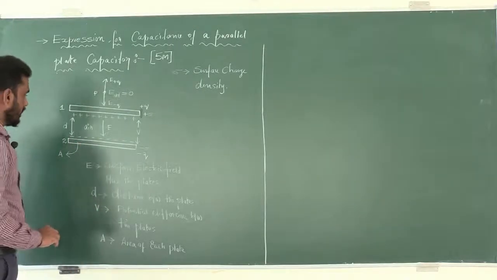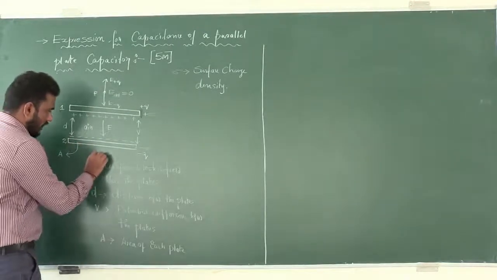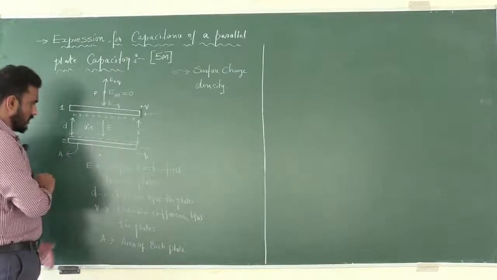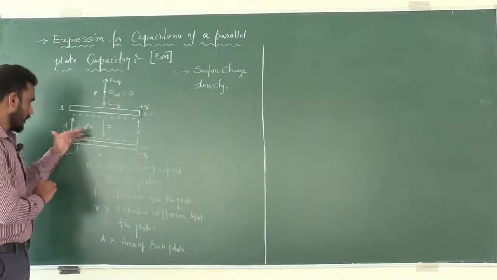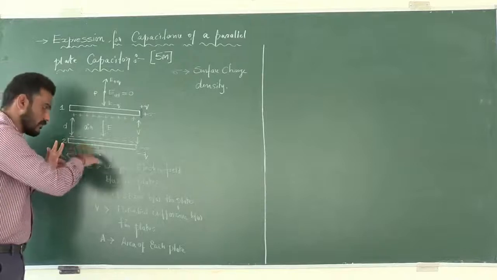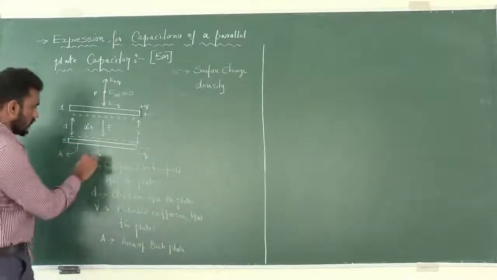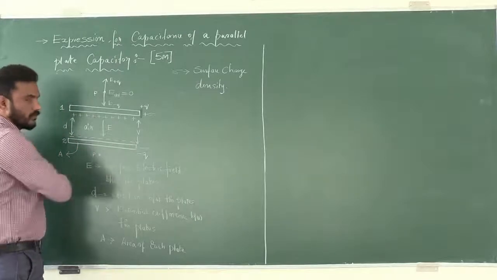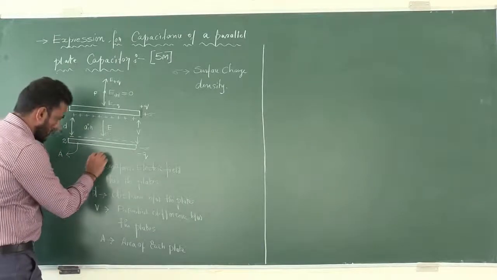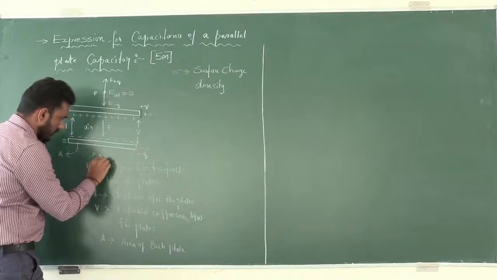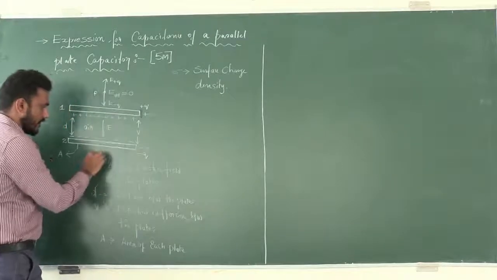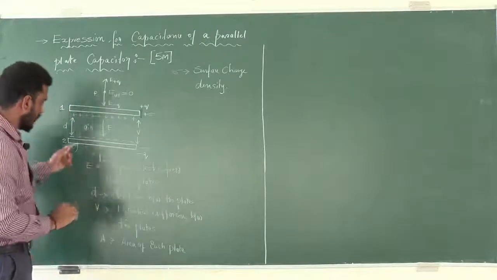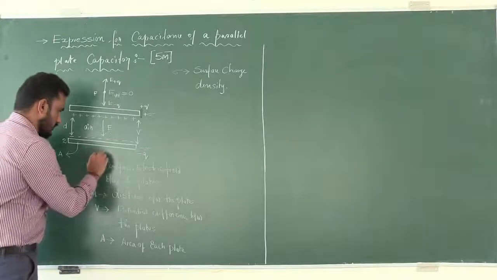Similarly, if I consider a point below the metal plate 2, or bottom of the metal plate 2, what will be the electric field at this point P due to positive charge? It is away, E plus Q. At this point, what is the electric field due to negative charge?